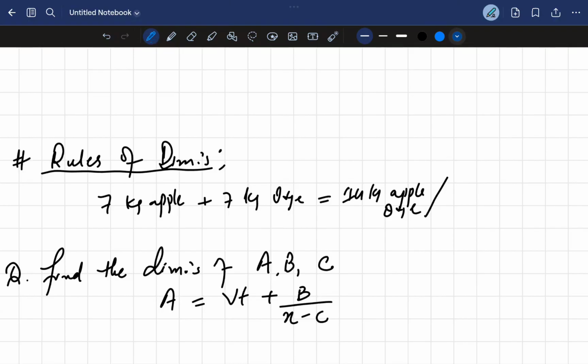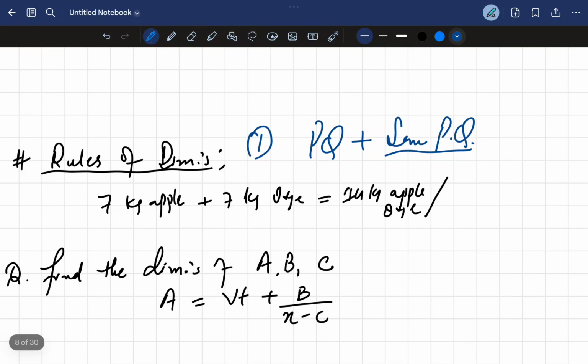Now what are these rules of dimensions? You need to understand that a physical quantity can be added with the same physical quantity. Now I'll be talking in Urdu, because most of the students may not be able to understand otherwise. I'll use this Urdu language.